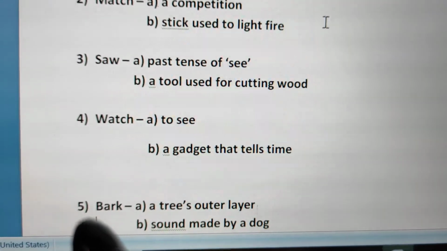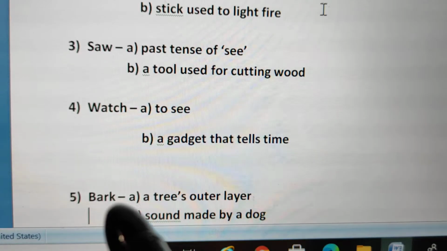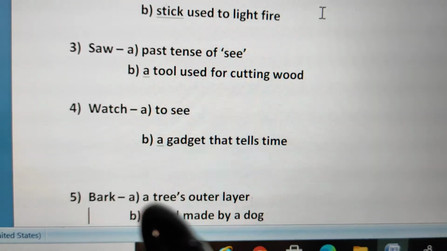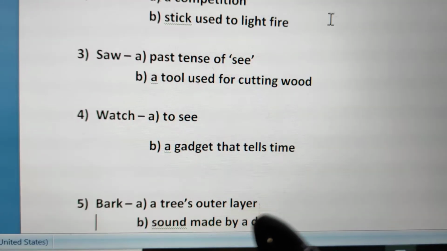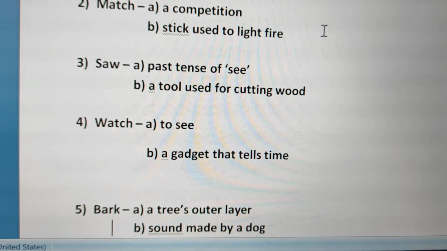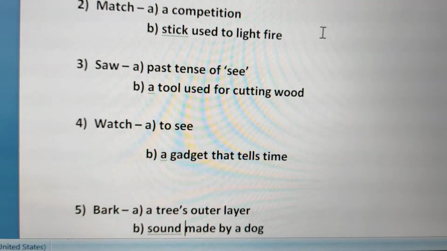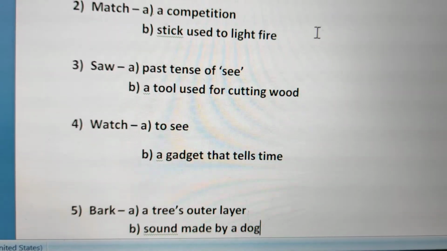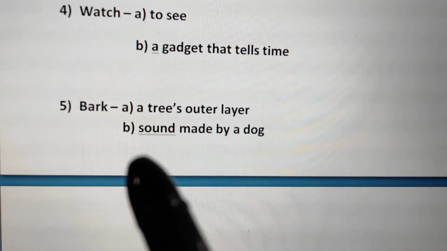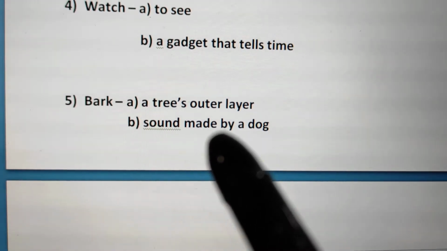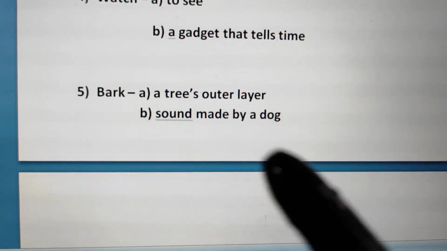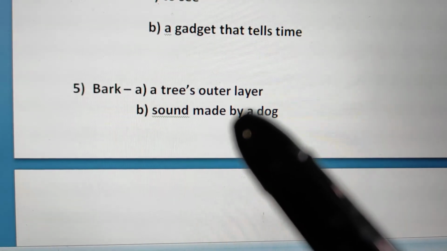The fifth and the last word is the word bark. The first meaning of the word bark is a tree's outer layer. Every tree has the trunk, and the outer covering of that trunk is called the bark of a tree, right? Then the second meaning of the word bark is the sound made by a dog. We always hear dogs barking. So that is the second meaning of the word bark.